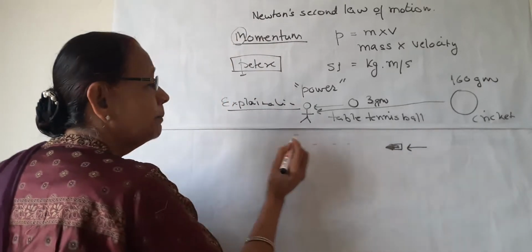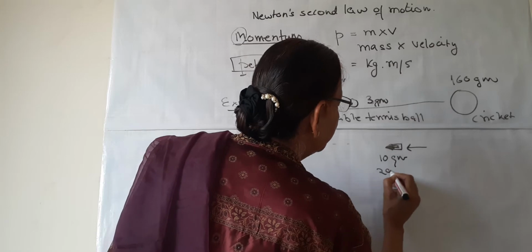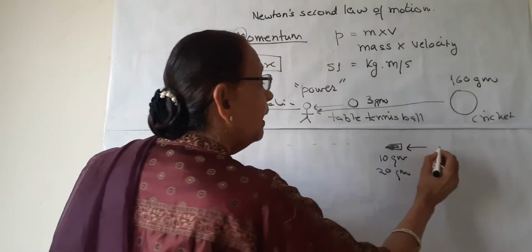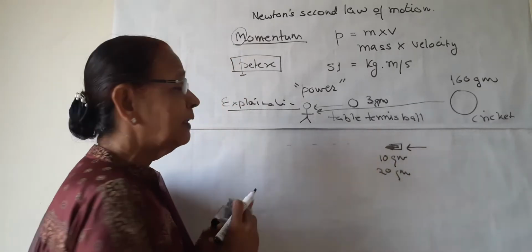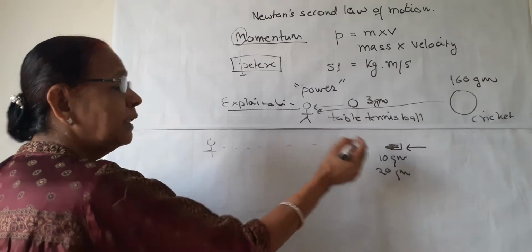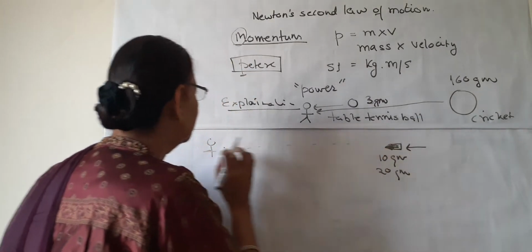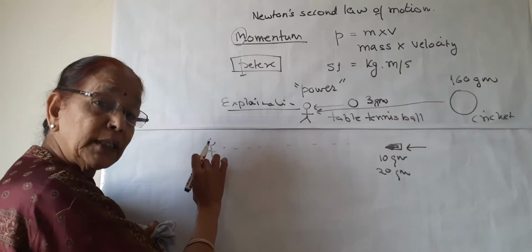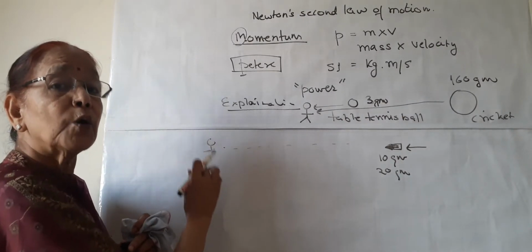Though the mass of this bullet is very less, about 10 gram or it may be 20 gram, and the mass of the gun is more, the bullet is coming to the person with great velocity. The velocity is so high that this bullet can injure this person, or even death can be caused.